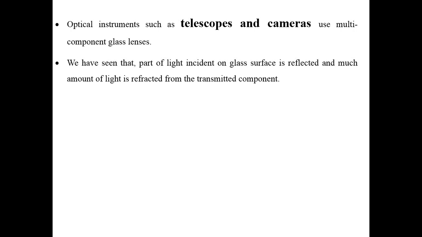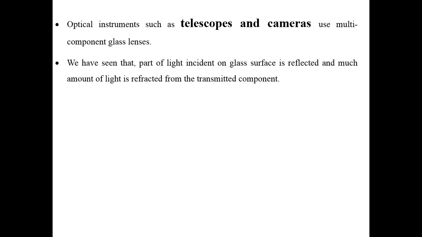In that image you might have seen, if 100% light is incident on the surface, only 4% gets reflected and 96% of the light intensity gets refracted. But if that thin film is not there, if the plane surface is there, then what will happen? A high amount of light will get reflected.